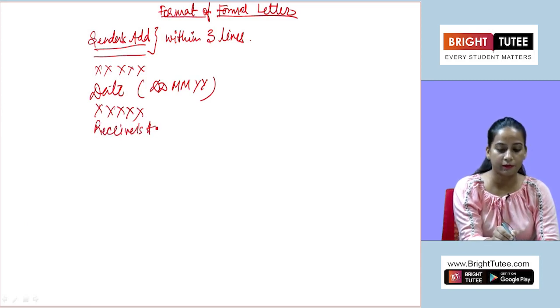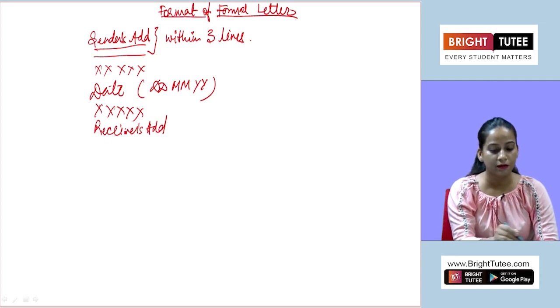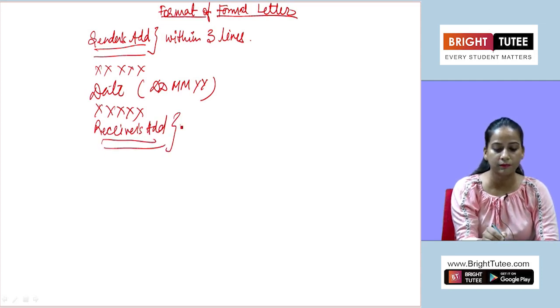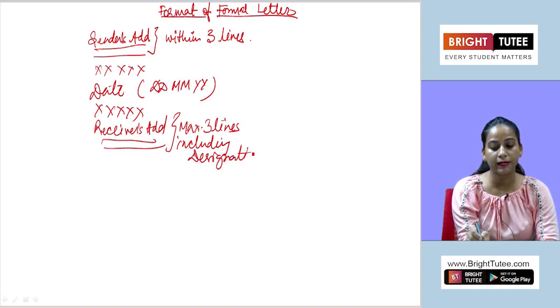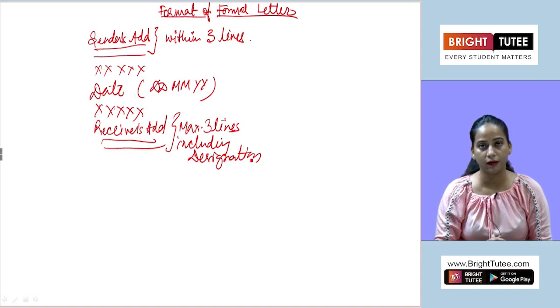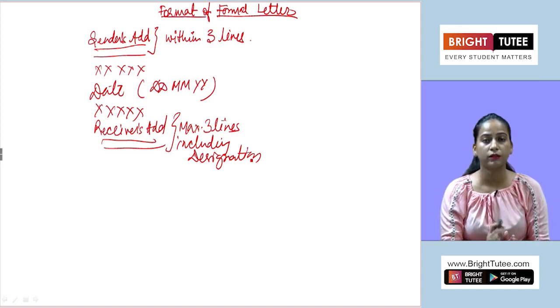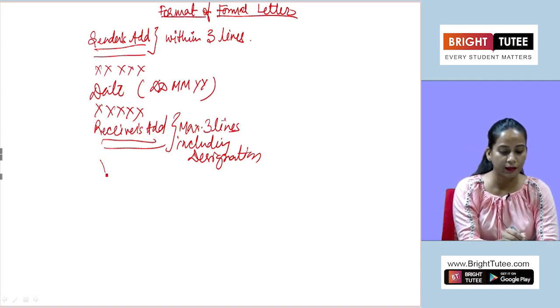Receiver's address. That receiver's address also should cover a maximum of 3 lines, not more than that, including the designation, where you are writing to the editor. Directly, after the date, you are going to write down the editor and the name of the newspaper and the place. Clear? After that, after leaving one line, you have to mention the salutation.